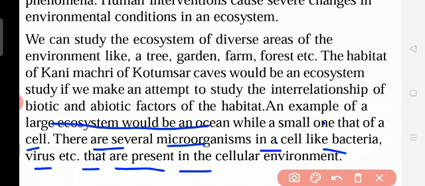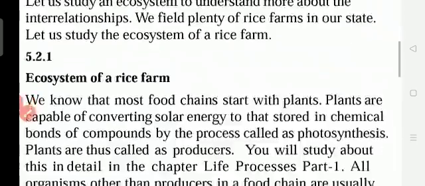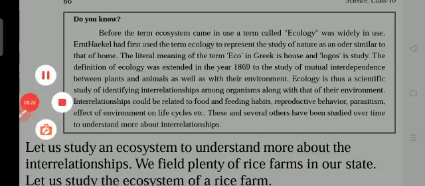that are present in the cellular environment. Okay, so what does a large ecosystem mean? The ocean. A small ecosystem is the cell. For example, microorganisms like bacteria and viruses are small ecosystems.